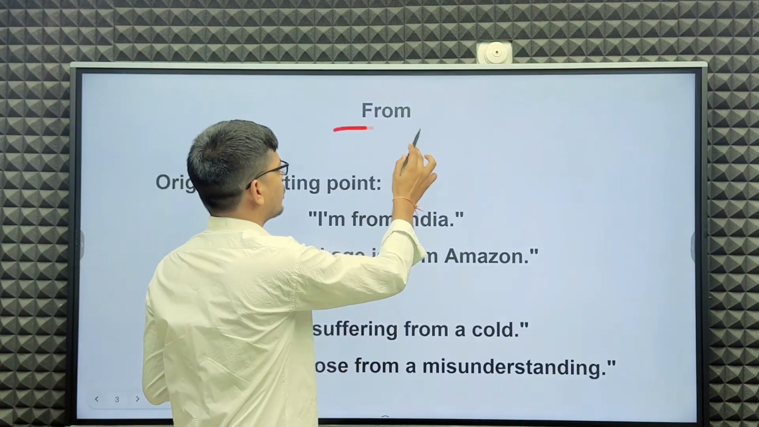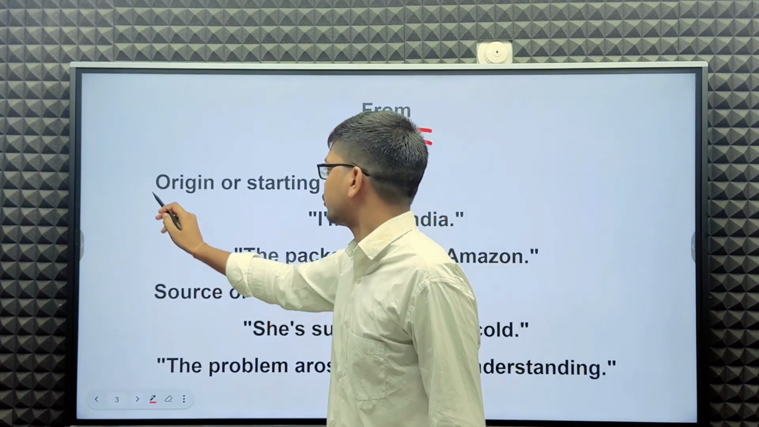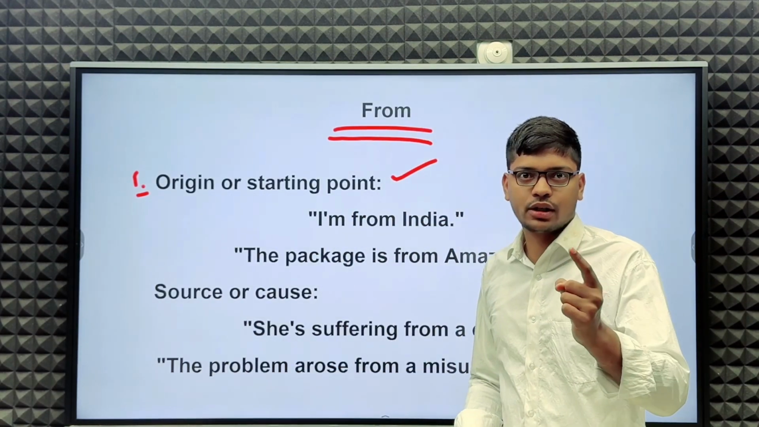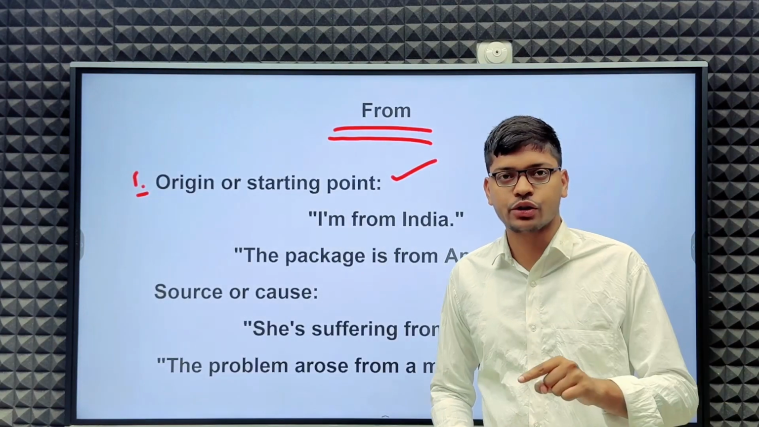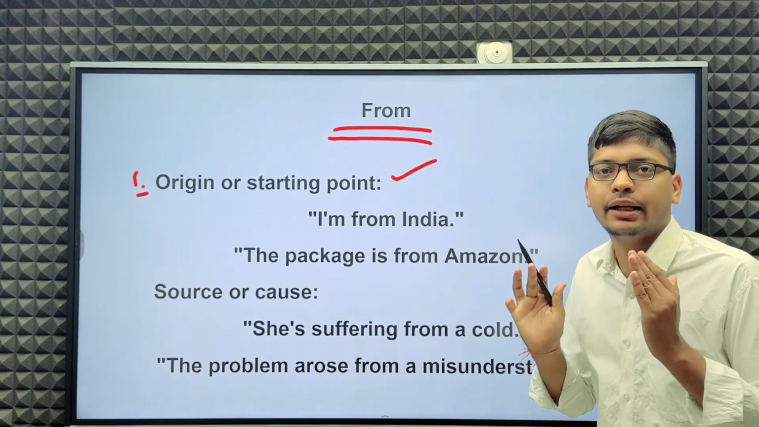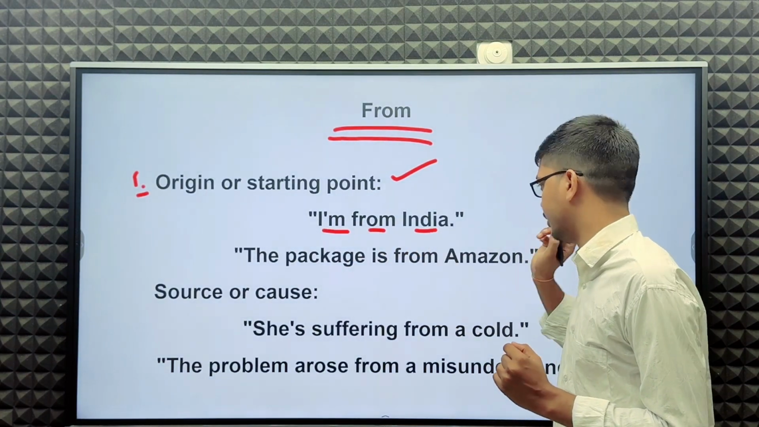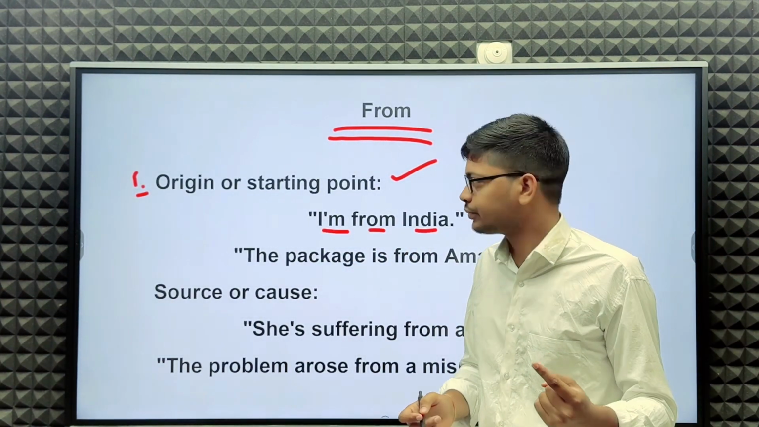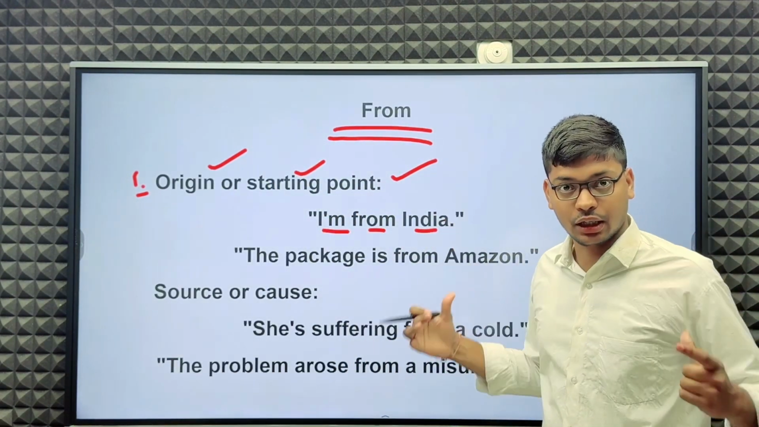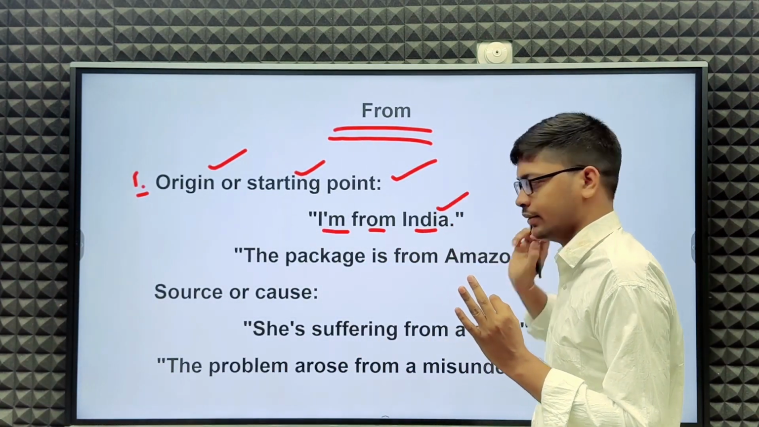First of all, we see uses of from. First use here: origin and starting point. We use from, for example, I am from India. I can say this is my origin or starting point, I was born in India. So I say I am from India.